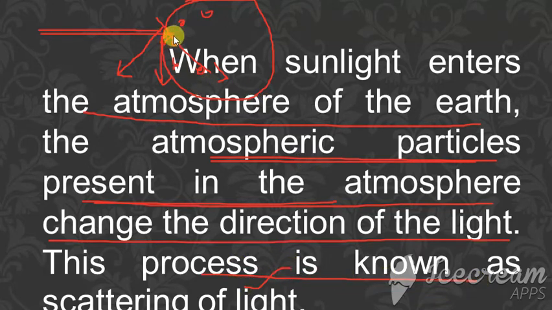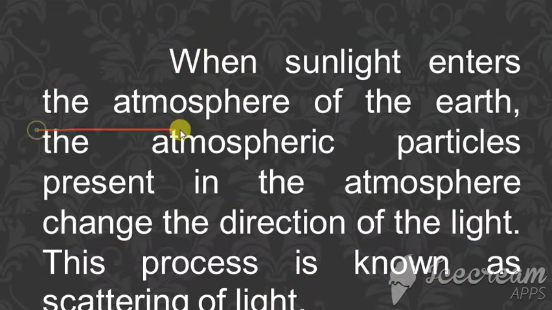This scattering of light by the particles in the atmosphere is called scattering of sunlight. Clear? So, when the sunlight enters the atmosphere of the earth, the atmospheric particles present in the atmosphere change the direction of the light, and this is called scattering of light.